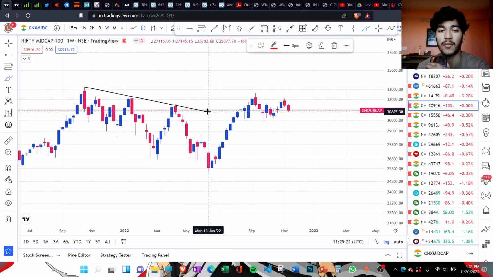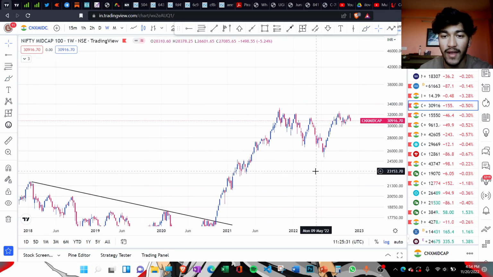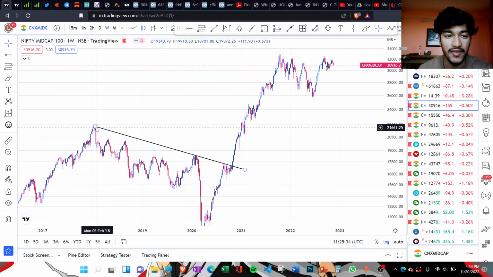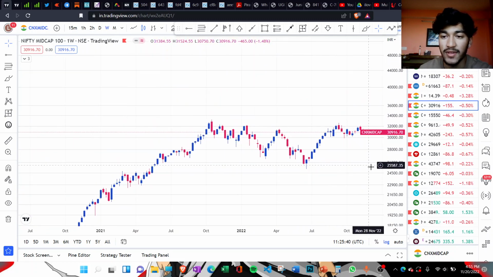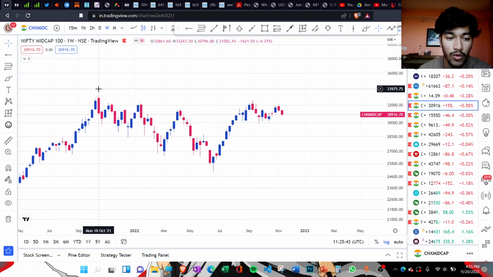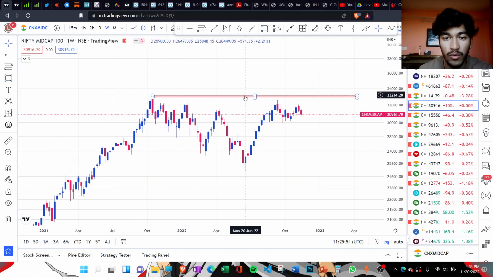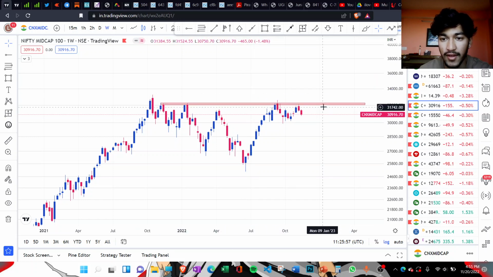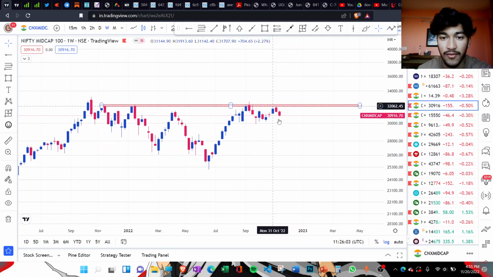Now let's look at a few other indices. If you look at the Nifty Midcap 100 index, currently we will be looking at the weekly chart. Let me remove these markings first. As you can clearly see, after this up move the midcaps performed really well, but as in the Nifty chart, they have also been consolidating since October 21. Currently this is the all-time high level, the highest resistance we have right now. But look at the chart, there is a much stronger resistance around the 32,000 level that the Nifty Midcap index is facing.